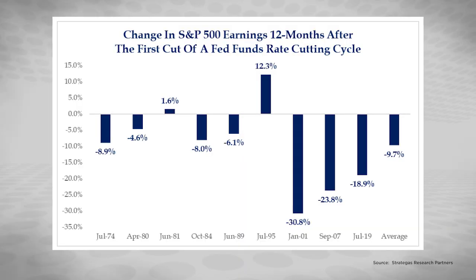And then maybe the most interesting aspect I've seen is we're expecting record earnings next year of roughly $280 for the S&P, and that's going to require record margins. But according to this chart here, 12 months after the first cut of a Fed cycle, earnings are usually down 10%. And so it's interesting that we're expecting record earnings next year, but typically earnings are down 10% after the first cut. That's something that we're definitely going to keep an eye on.